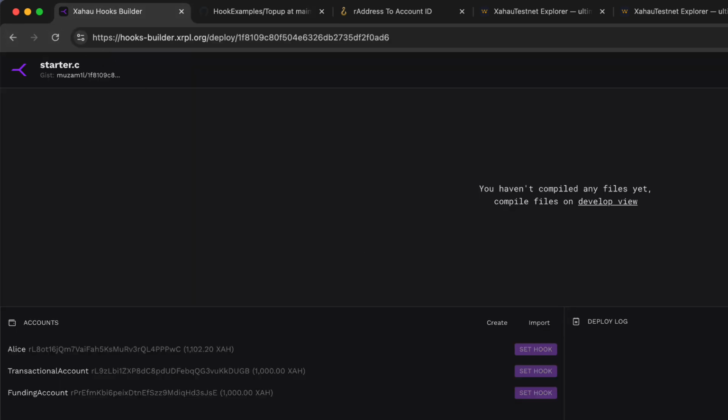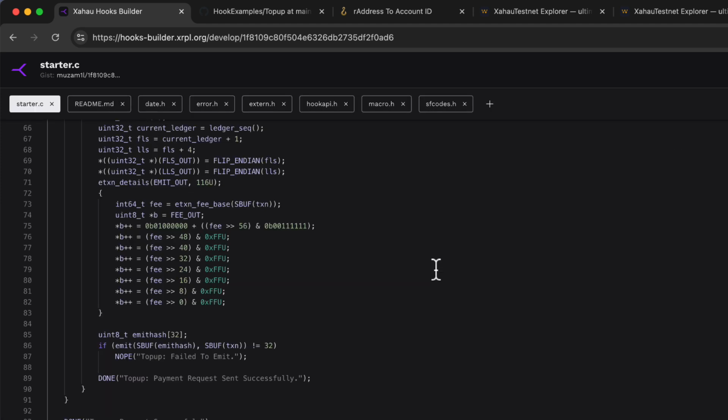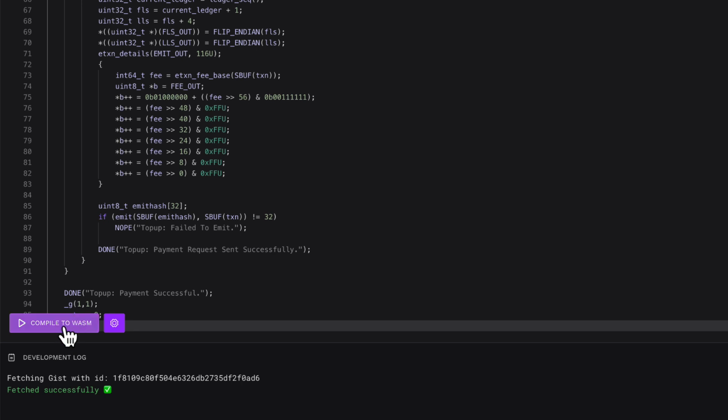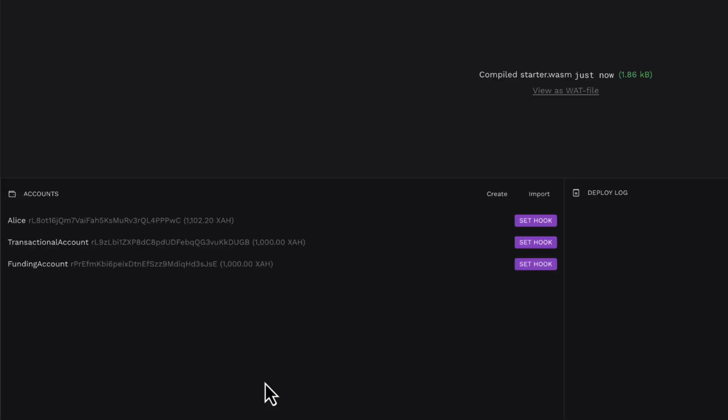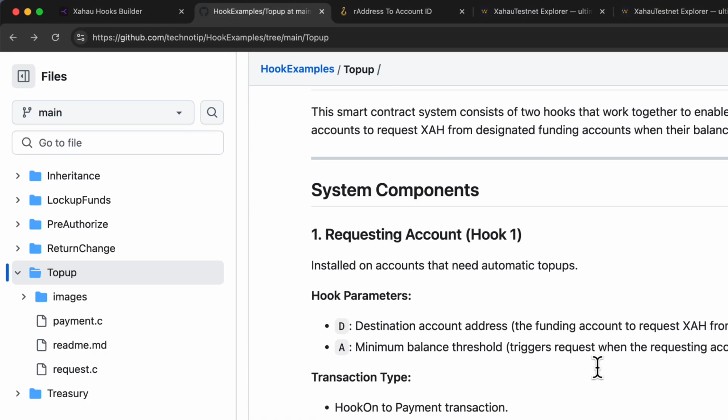Switch to the hooks builder. I have already created two accounts, a transactional account and a funding account. Both have a balance of 1000 ZA each. Now let's paste the code. Make sure to save and compile. We need to install this hook on the transactional account, but let's first reference the documentation.